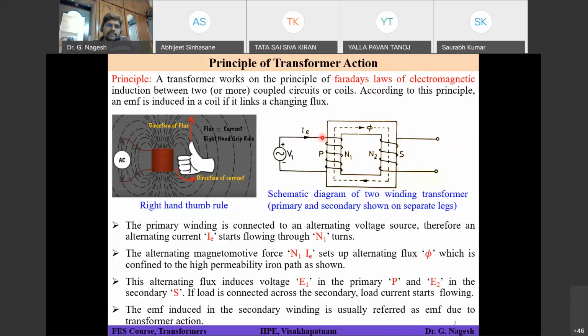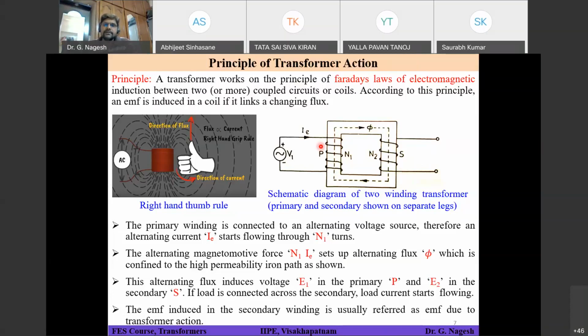If the dotted terminal is positive on your primary side, then the dotted terminal is also positive on your secondary side. That is similar to the clockwise and anti-clockwise explanation we discussed, and they call it the dot convention.